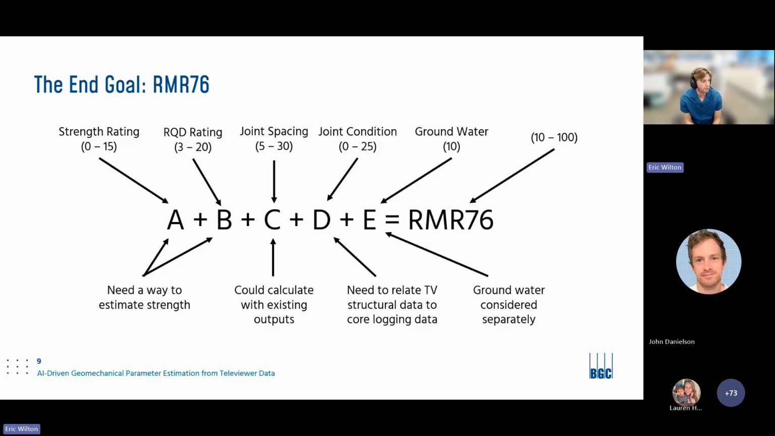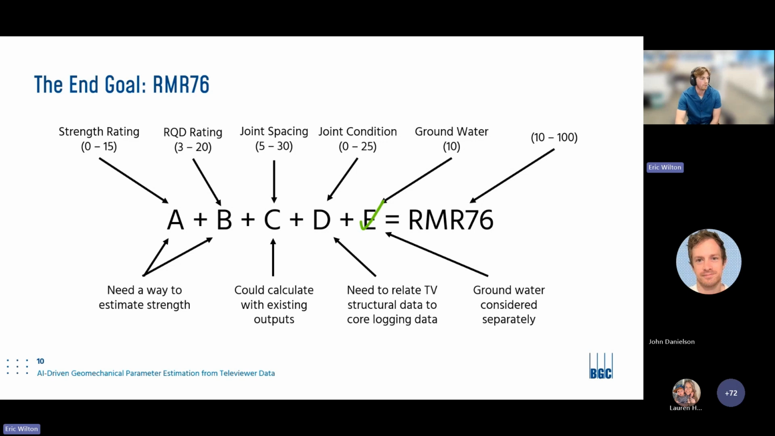Again, Televiewer data is traditionally used to gain information on the structures in situ. So if we start thinking about each of these constituents, we can think about what we could already calculate and what we would need more information on. For the first 2, RQD and strength, we'll obviously need a way to estimate strength from this Televiewer data. For the joint spacing, if we're already identifying the structures and we know their depths, then we might be able to calculate this already. For the joint condition, we'll have to find a way to relate the information we gather from Televiewer data to traditional logging practices. And nowadays, we have more sophisticated means of considering groundwater, so we don't actually incorporate it in this RMR calculation.